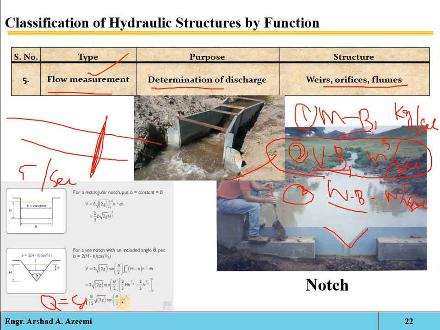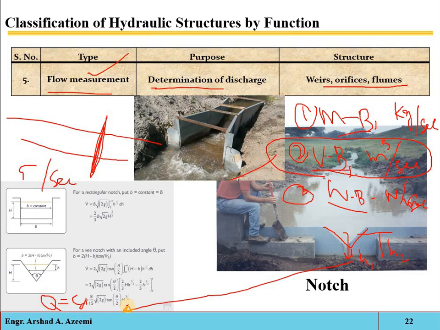Here you can see that suppose that is the corner point. From the bottom to this corner point, suppose that is h1. When the water is allowed to flow over this structure, suppose the height of water from the bottom is h2. Now the difference between these two heights is called the H. This will be practically observed.